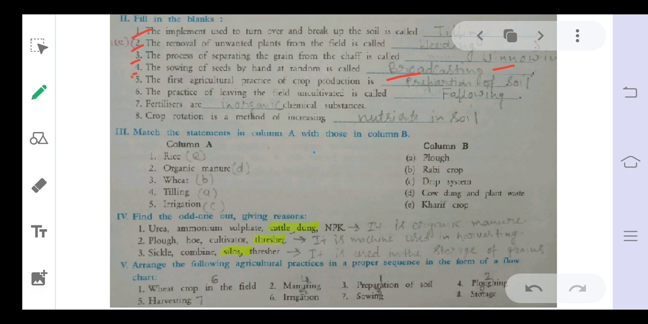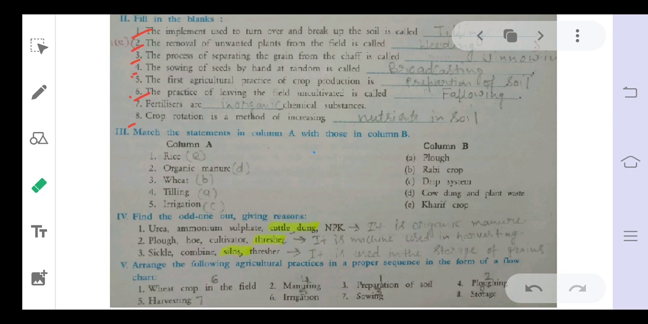Next, the first agricultural practice of crop production is the preparation of soil. The sixth one: the practice of leaving the field uncultivated is called fallowing. Seventh, fertilizers are inorganic chemical substances. And the last one: crop rotation is the method of increasing nutrients in the soil. So all these are the answers of the fill in the blanks.